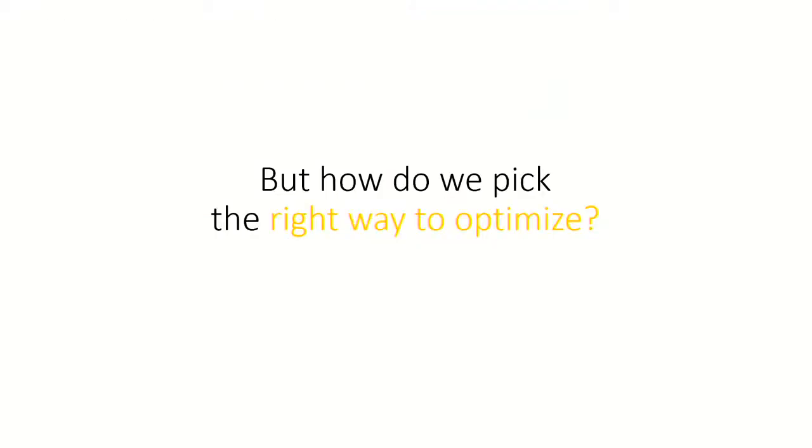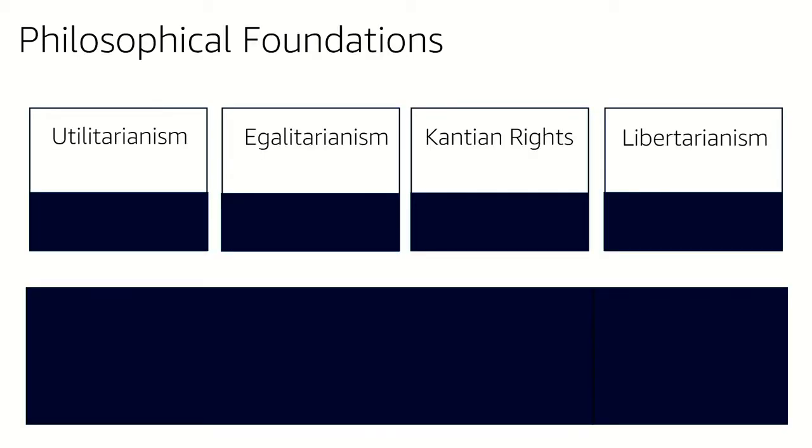But a challenging question is figuring out the right way to optimize. In order to figure that out, we need to drop down all the way to the philosophical foundations that underpin public policy analysis itself. Just to cruise through these, there are 4 different types. If you're thinking about utilitarianism, you care the most about maximizing personal value across your entire population. In the case of egalitarianism, you want to make things most equal. In the case of Kantian rights, you want to uphold universal rights. In the case of libertarianism, you care about personal freedom. And Pareto suggested improving at least one person without making anyone else worse off.